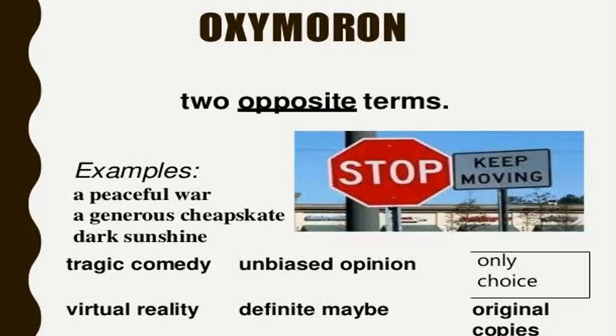Two contradictory ideas are put together side by side or in a sentence to create a specific effect. For example, open secret, found missing, only choice. Two opposite things are brought together. Deafening silence, living dead. These are all examples of oxymoron. For example, let's see this poem.